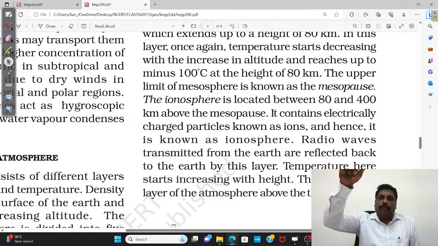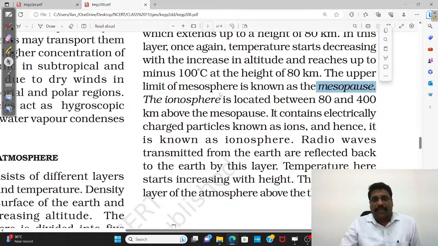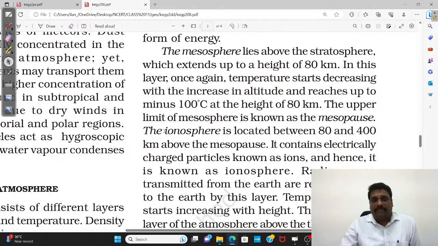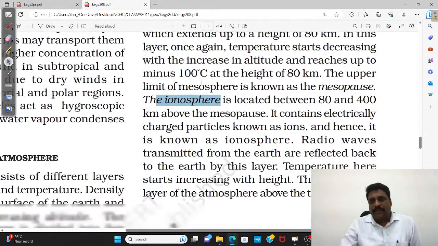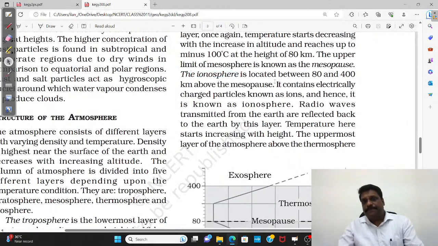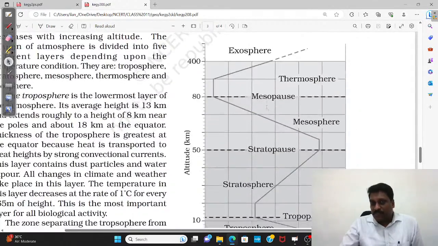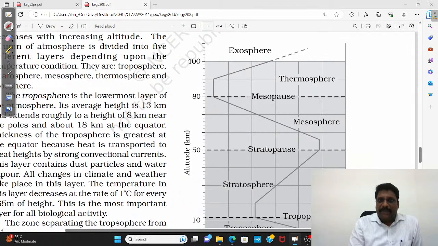Stratosphere upper limit, stratopause. Similarly, mesosphere upper limit you call them as what? Mesopause. Okay. Then comes the ionosphere, my dear friends. See, one small clarification between NCERT and other books. Here it says ionosphere, right up in the paragraph, but the image talks about it as what? Thermosphere. When you read the paragraph it is mentioned as ionosphere, but in the image it is given as thermosphere.